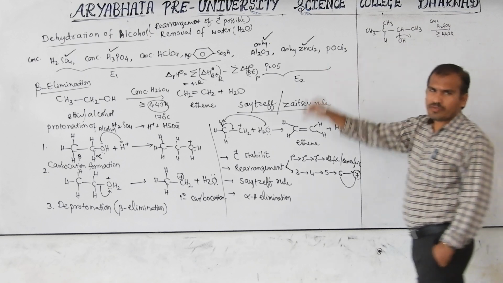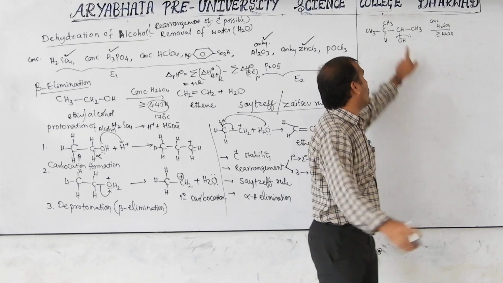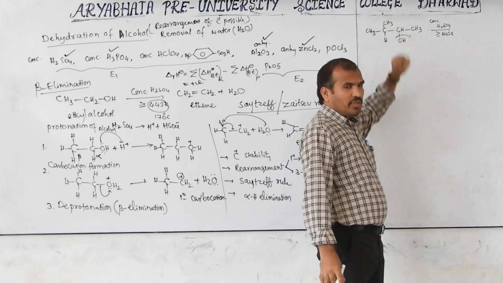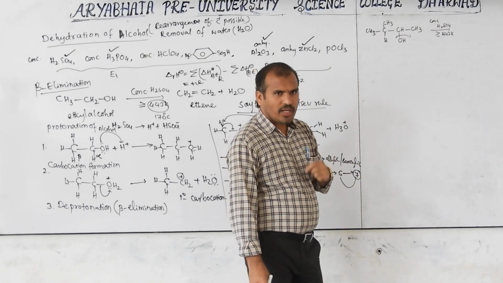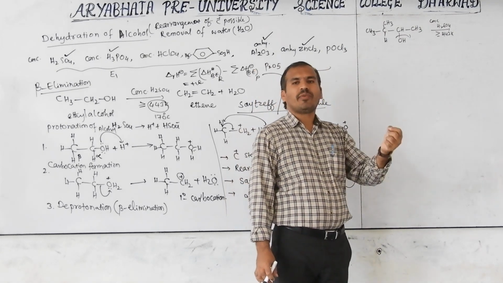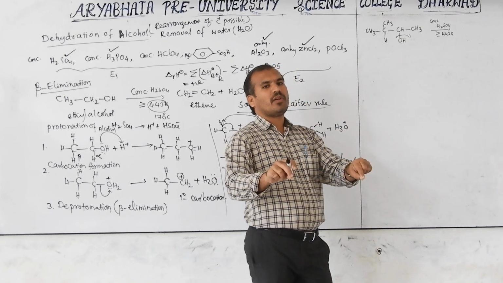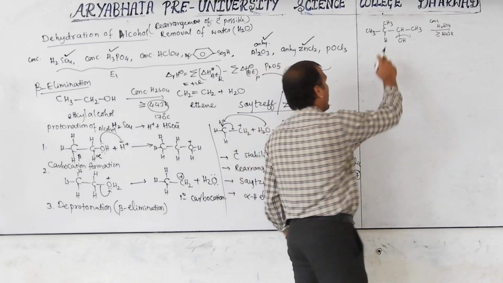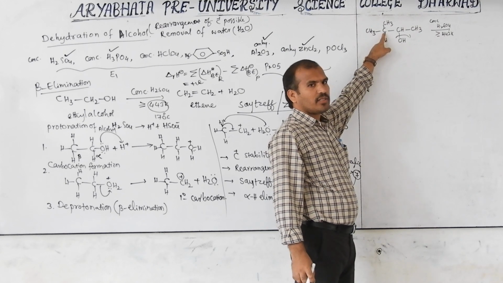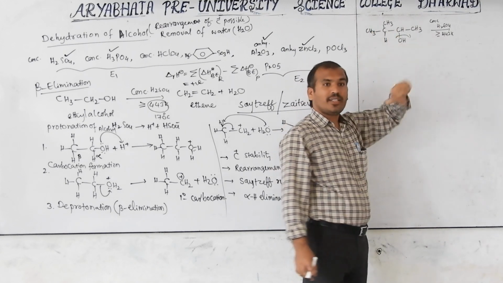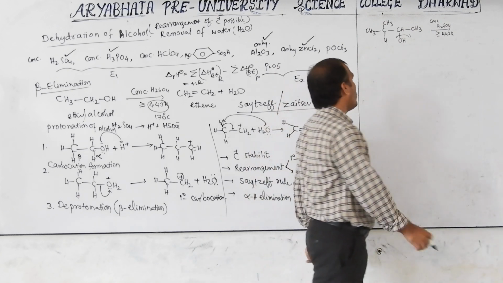Already we have seen. Now we can't write the whole mechanism. We know that here a carbocation forms. This is a carbocation. Which carbocation is this? Secondary carbocation. Is the secondary carbocation stable or unstable compared with any other? Compared with tertiary, less stable. Then we have to think whether there is a possibility of a tertiary carbocation forming or not. If hydrogen is here, then this is the carbocation, carbon 1, 2, 3. Then tertiary carbocation formation possibility is there.